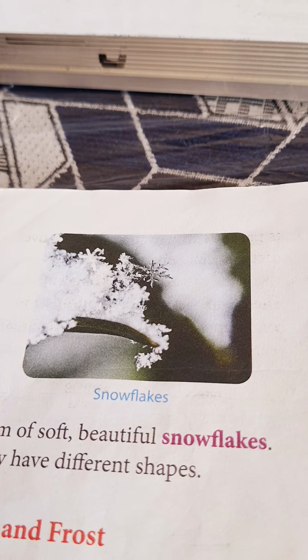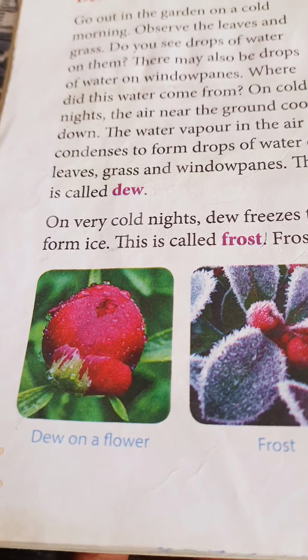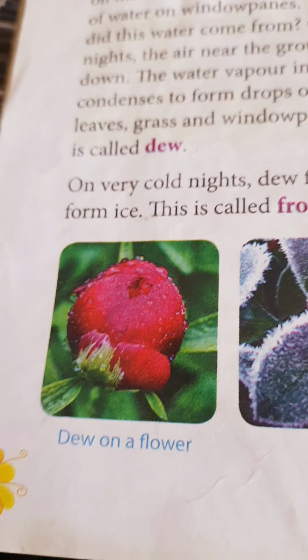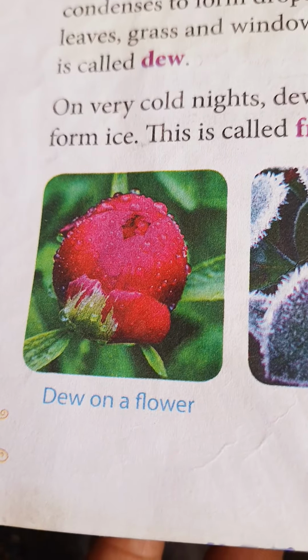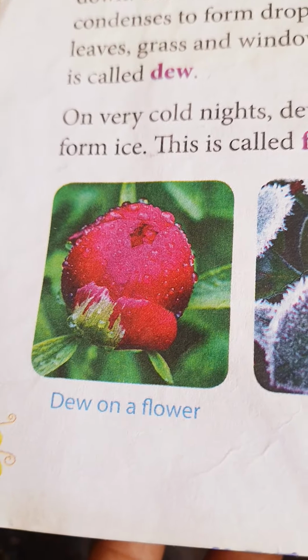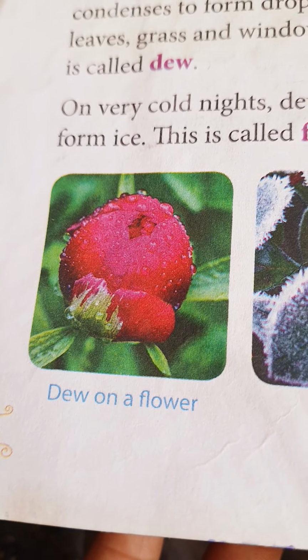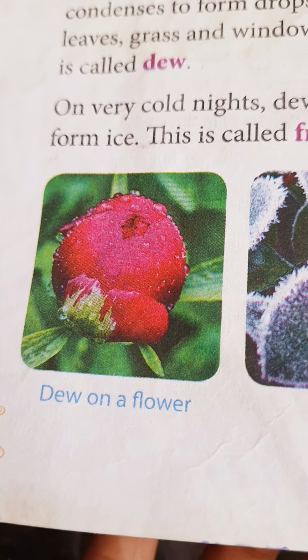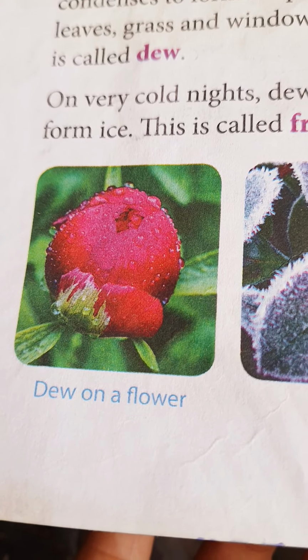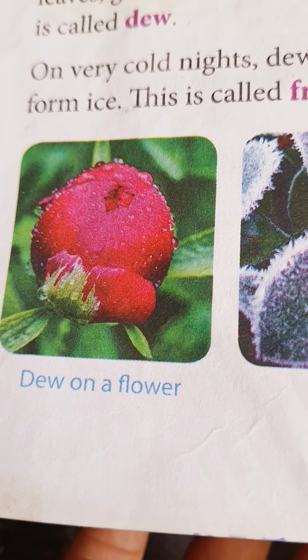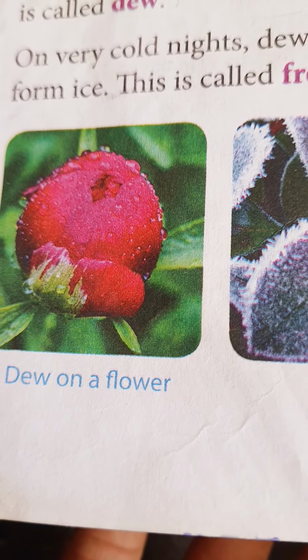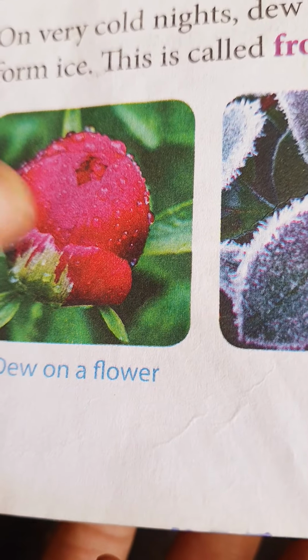Next is dew and frost. I would like to precisely tell you about the dew. Okay, so this is the dew on a flower and this is the frost. That means what, children? When you go out in the garden on a cold morning, observe the leaves and grass. Do you see the drops of water on them? Yes, we can see. There may be so many drops of water on the window panes. So from where is this water coming? On cold nights the air near the ground cools down. The water vapor in the air condenses to form drops of water on the leaves, grass and window panes. So this is called dew, DEW, dew.